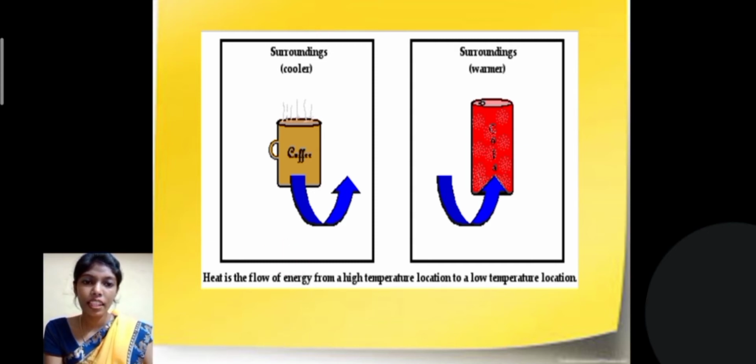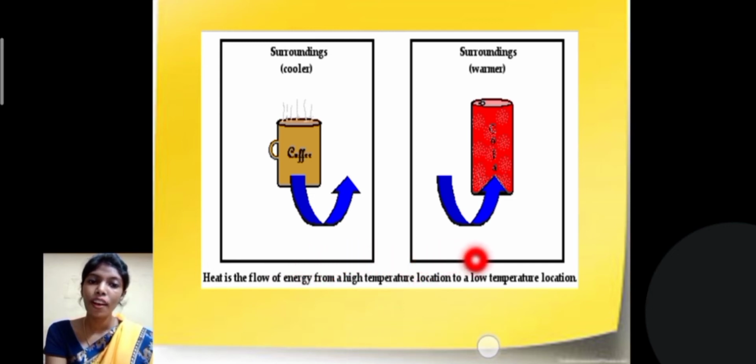As you can see, heat is the flow of energy from a higher temperature location to a lower temperature location. As you see in this image, the hotness of the coffee travels to the surroundings, and the hotness of the surroundings moves to the cup of juice and makes the juice warmer. So heat is a flow of energy from a high temperature location to a low temperature location. So this is the basics of transfer of heat.